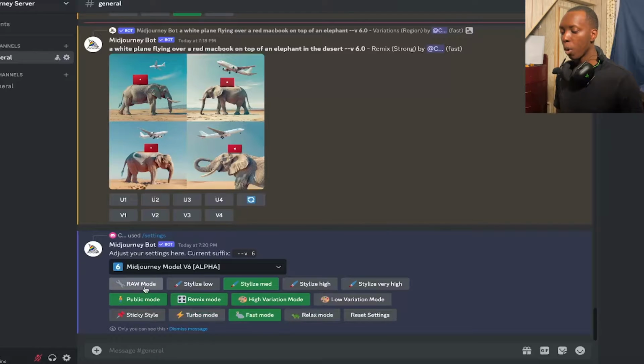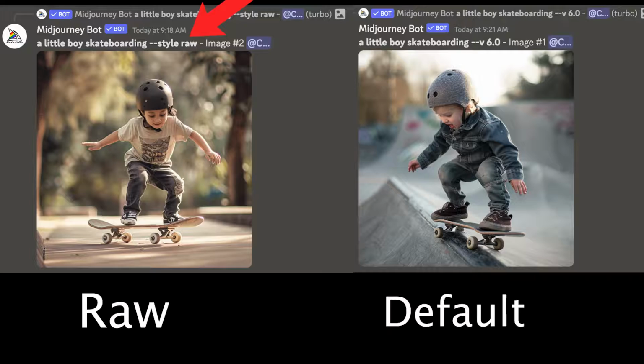We have raw mode, which basically just means that Midjourney is going to listen more to your prompt instead of interpreting it to be what they think you would want. And here are some examples of that with raw mode on versus raw mode off. Now I want you to notice this dash style raw right here. This is called a parameter, and this is what gives us the ability to modify each prompt to our liking. And as we move through this tutorial, you're going to be introduced to a lot of parameters, all worth knowing. But the dash style raw one is what you'll start seeing once you turn on raw mode in your settings.